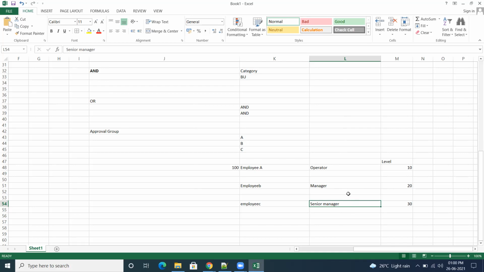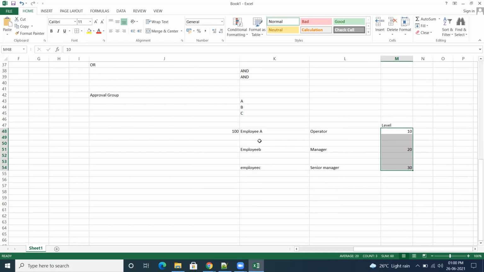Whenever the manager creates the PRs, they will go to the senior manager. It won't go back to the operator, because the level of the manager is greater than the level of this guy. So this level has some significance in the system. When I'm creating it, I'll explain what the significance of the level is.